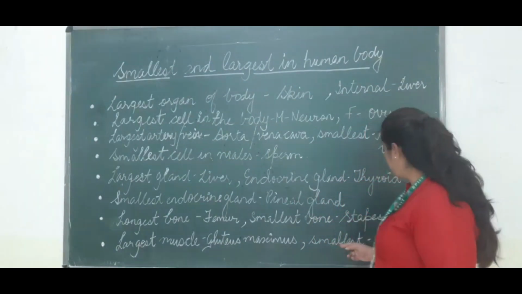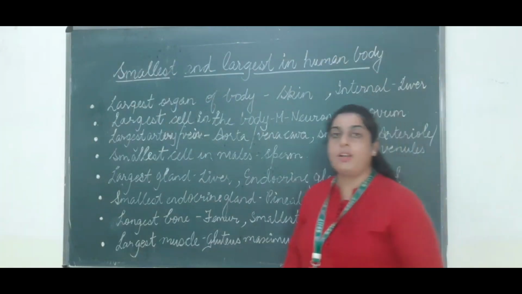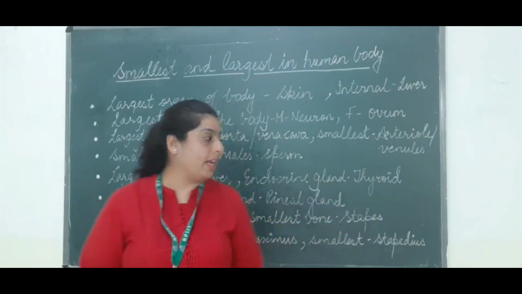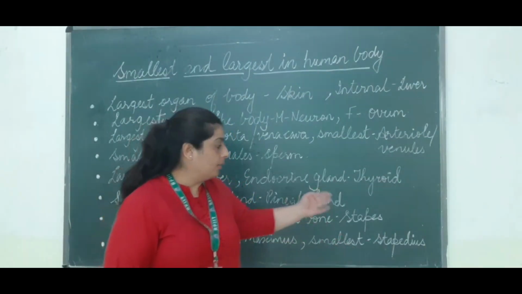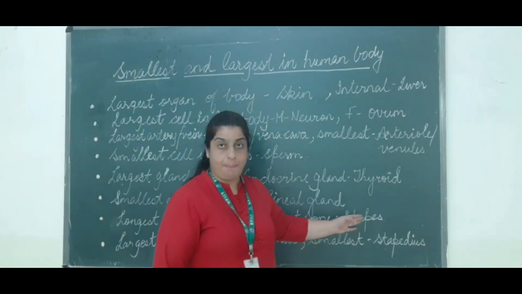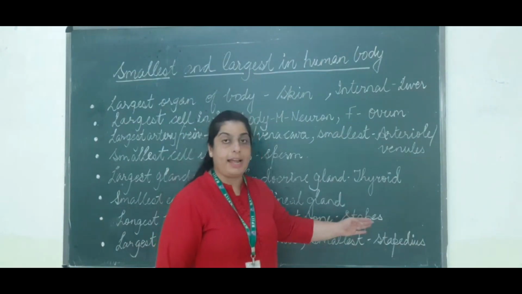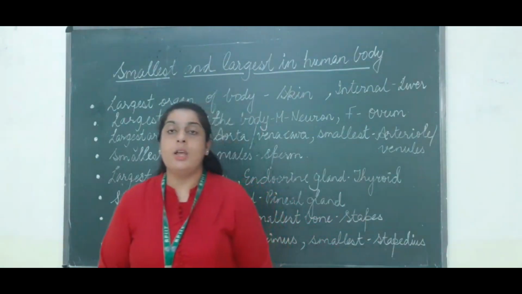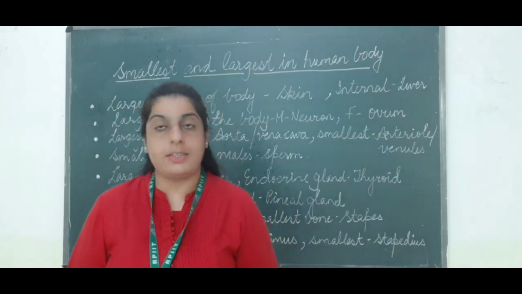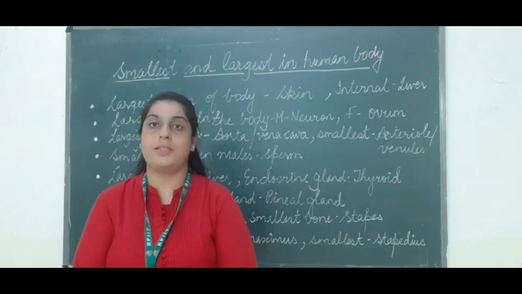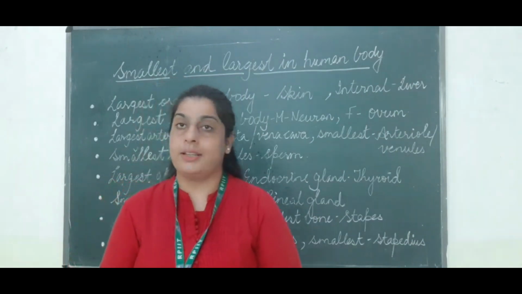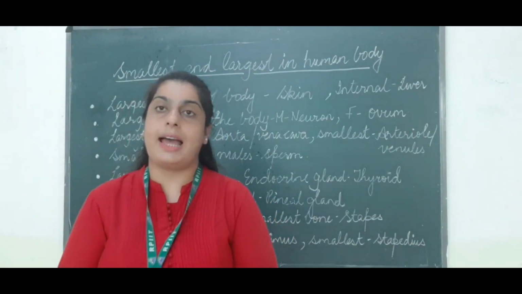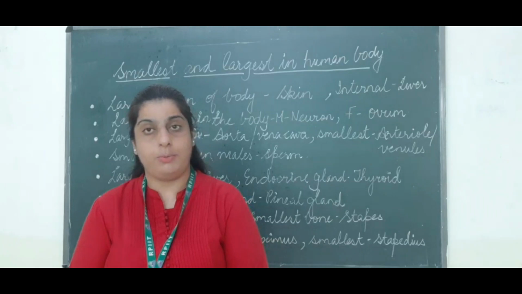The next is the smallest muscle. The smallest muscle present in our body is the stapedius. This muscle is similar in name to the stapes. Stapes is the bone and stapedius is the muscle, both present in the ear. This is the smallest muscle present in the human body. So it was all about the small and large organs present in the human body.